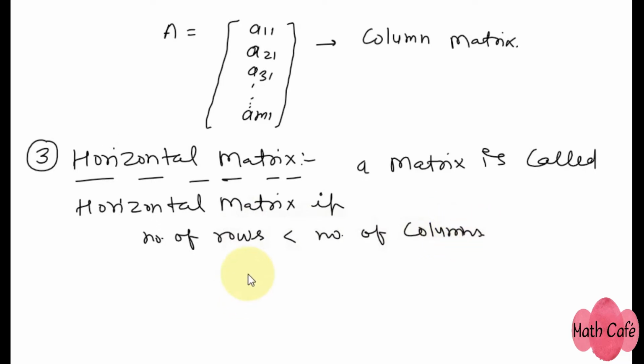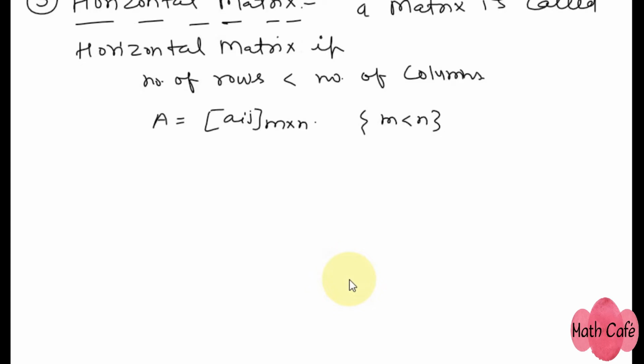If any matrix A can be expressed as Aij and its order is m cross n, and here number of rows are less than number of columns, that means m is less than n, then this kind of matrix will be called horizontal matrix.